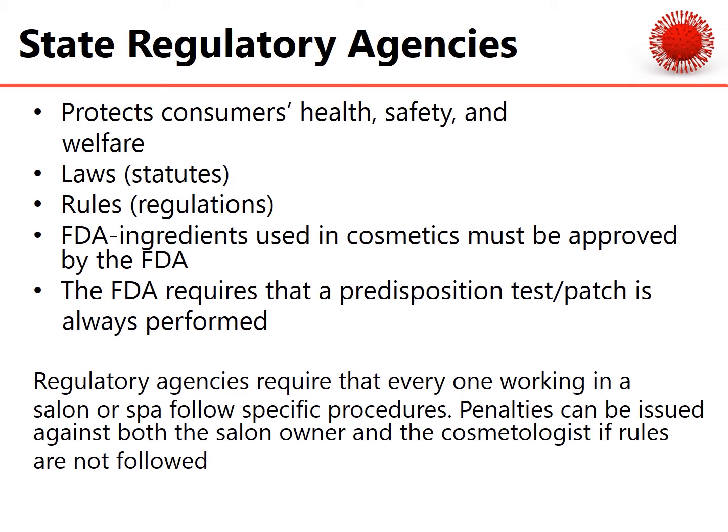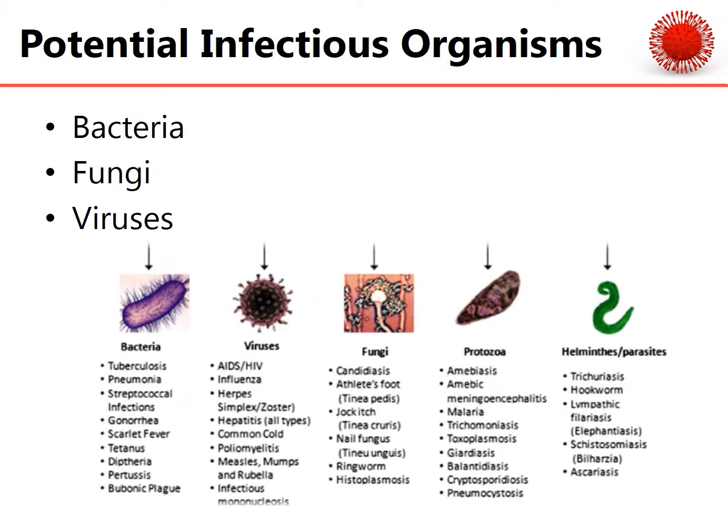Ingredients used in cosmetics must be approved by the FDA. The FDA requires that a predisposition test, known as a patch test, is always performed. Regulatory agencies require that everyone working in a salon or spa follow specific procedures. Penalties can be issued against both the salon owner and the cosmetologist if rules are not followed.